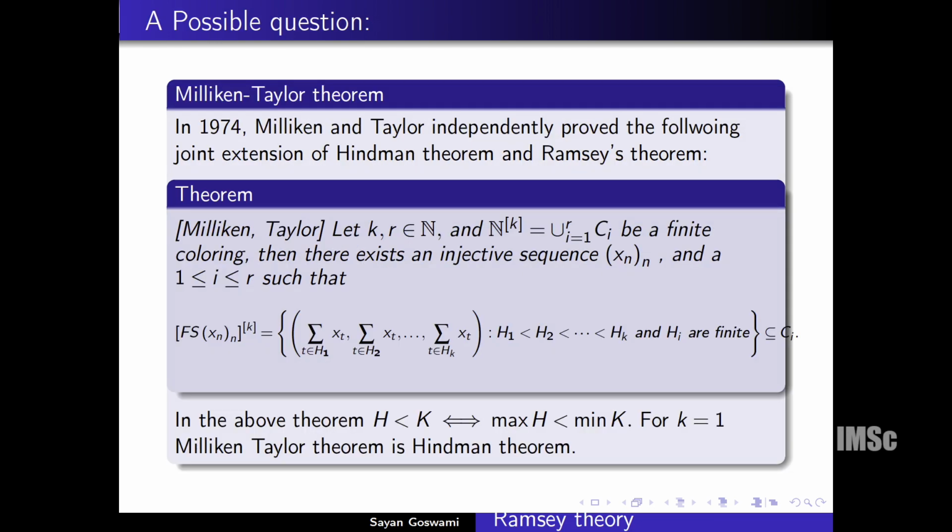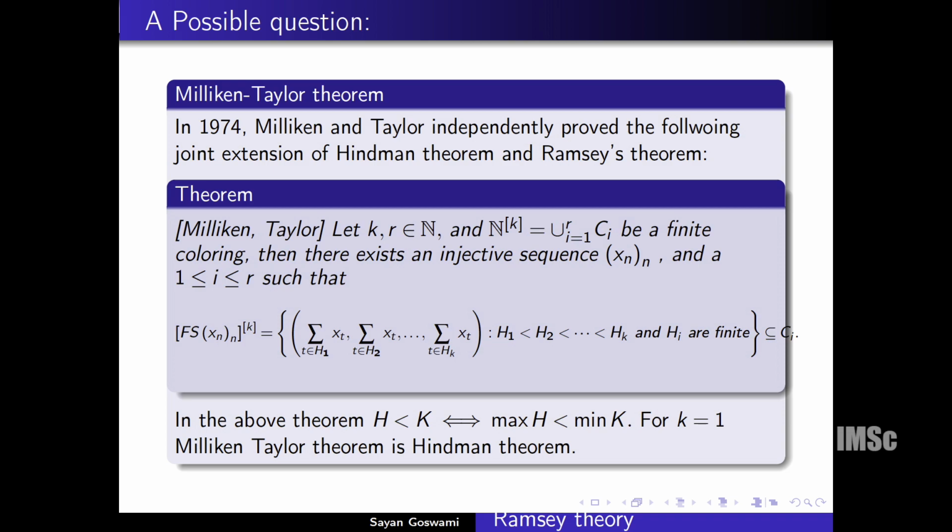Now a possible question. In 1974, Milliken and Taylor independently proved a joint extension of Hindman's theorem and Ramsey's theorem, today known as the Milliken-Taylor theorem. It's quite a complicated statement. You are taking a finite coloring of [N]^k, then there exists an infinite injective sequence x_n such that this pattern is monochromatic, where h2 is strictly bigger than h1.